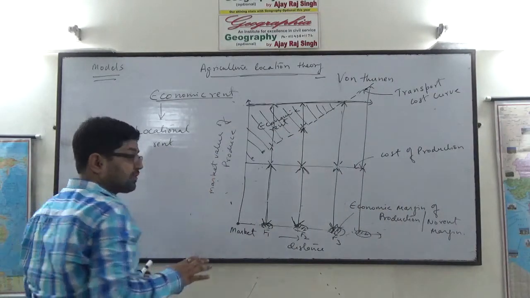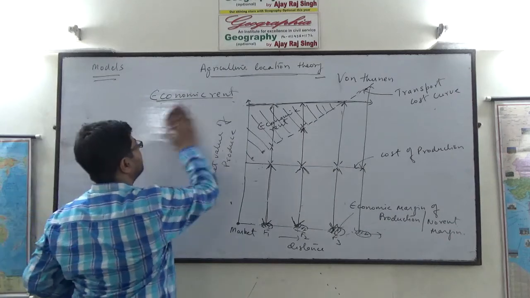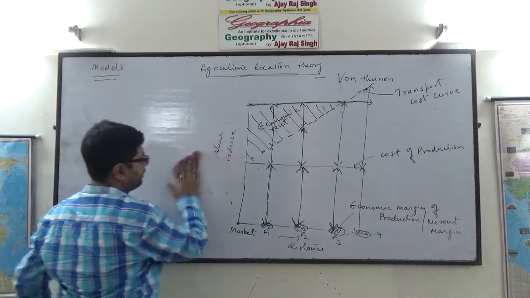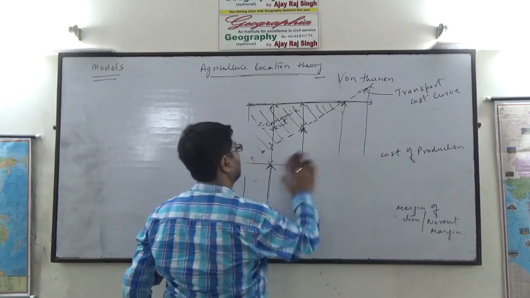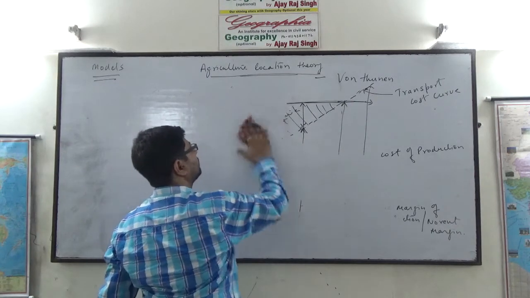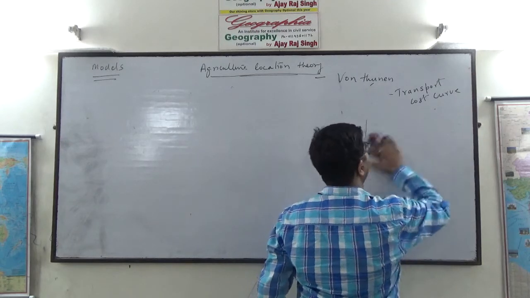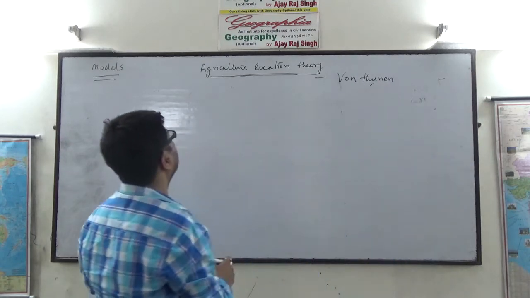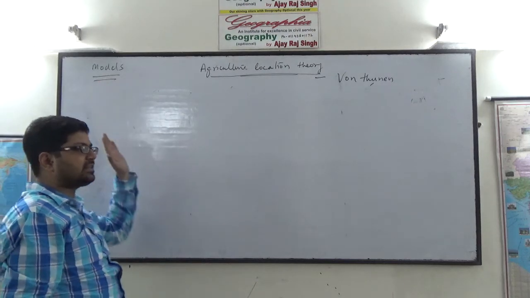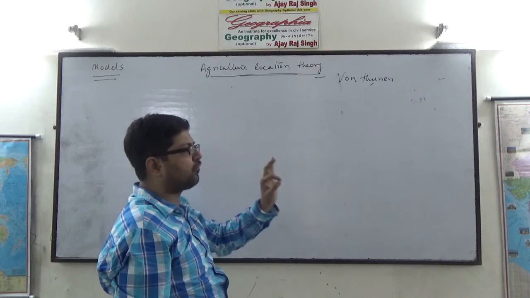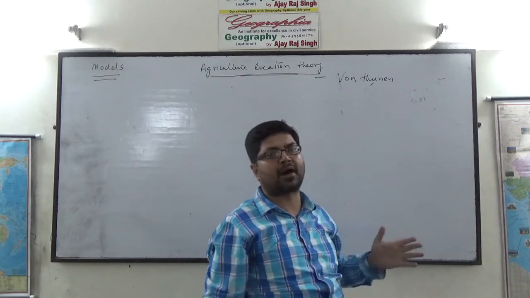So this was the concept of locational rent. Now let us begin with this theory proper. According to Von Thunen, his objective was to find out why the intensity of cultivating a particular crop decreases as we move away from the market.